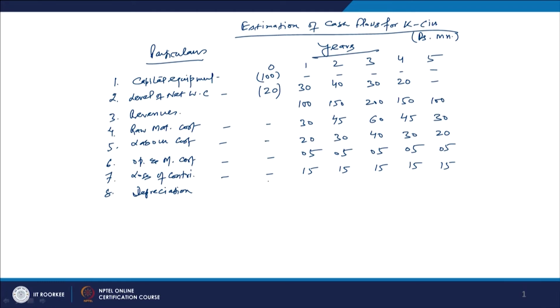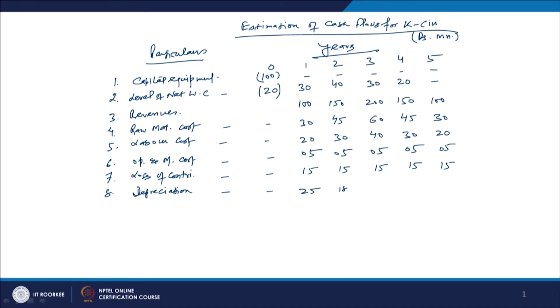How much depreciation is there? They are going to charge depreciation on the written down value method on the fixed equipment, and the rate of depreciation is 25%. The equipment cost is 100. So at the end of the first year the depreciation will be 25% of that, which works out as 25.